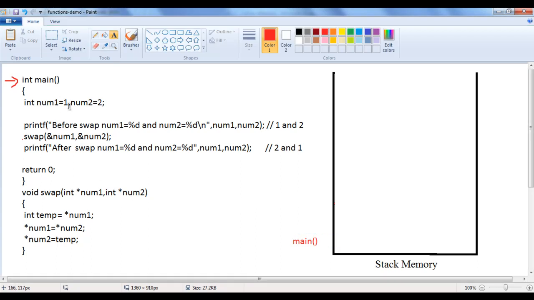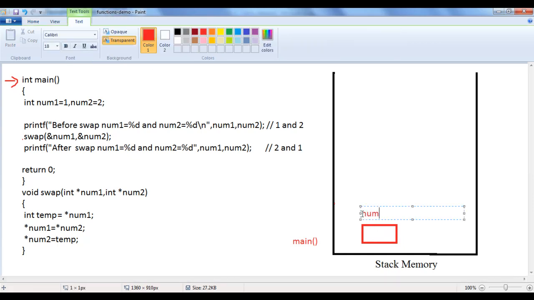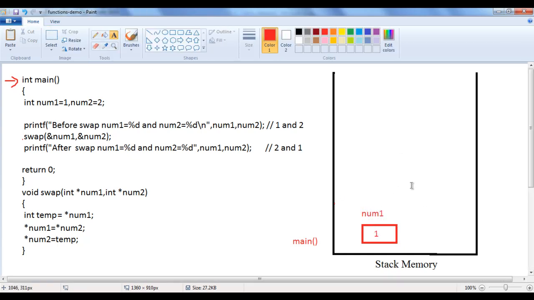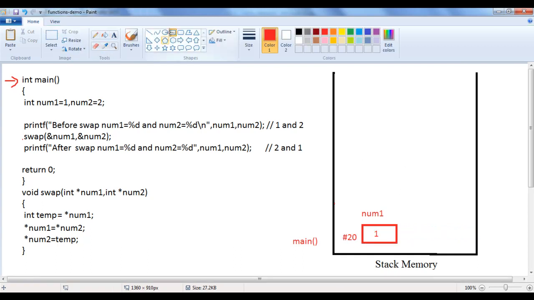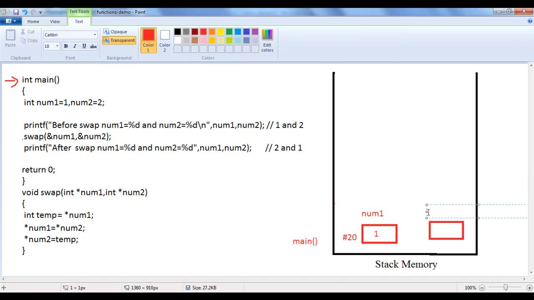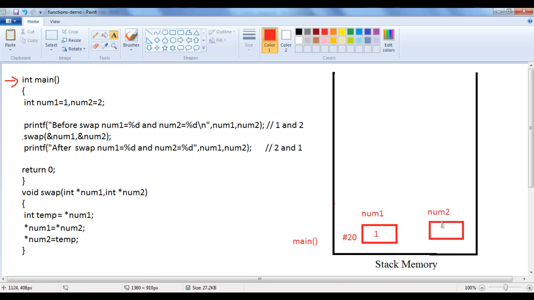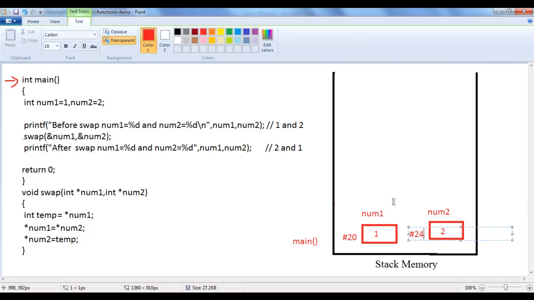And then local variables are allocated. For num1, one memory location is allocated. Inside that it puts the value 1. Let's assume its address is #20. Then it creates one more memory location for num2. Inside that it puts the value 2. Let's assume its address is #24, guys.